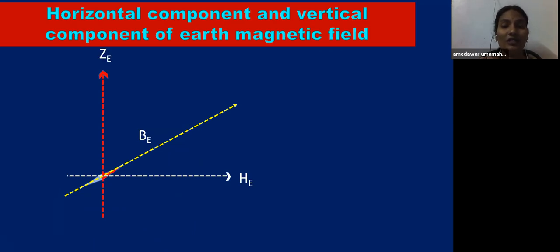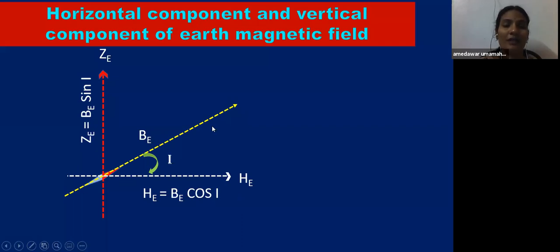And as we know, children, the horizontal component is equal to BE cos I. Here B is the vector shown in this direction, and the angle made by this vector to the horizontal axis, the x-axis, is I. Then HE will be BE cos I, and the vertical component ZE will be BE sin I. We know this already, children.